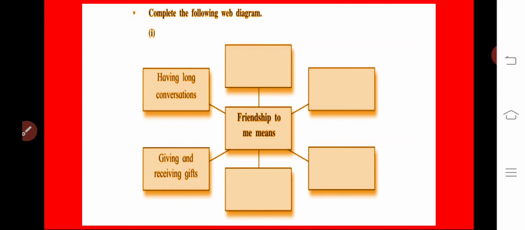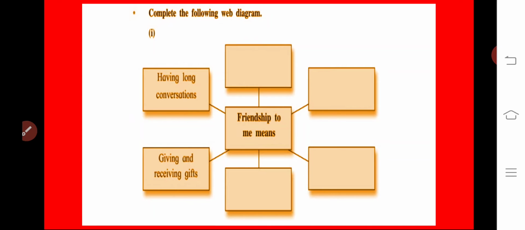Doesn't matter where you are. Suppose you are on the road, obviously you can't shout, but I didn't say shouting. I say you can give the response to this activity. Okay, complete the following wave diagram, and the heart of it, friendship to me means. What is the meaning of friendship according to you?